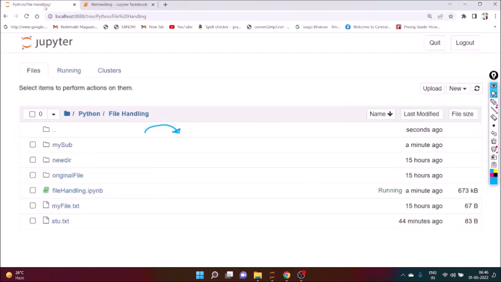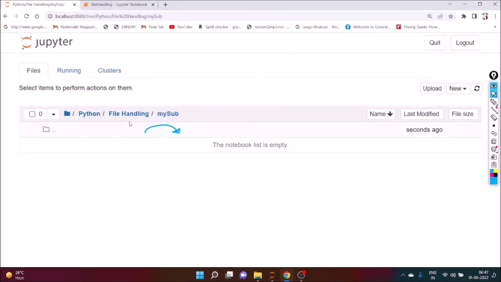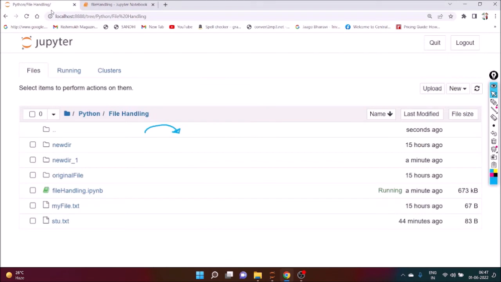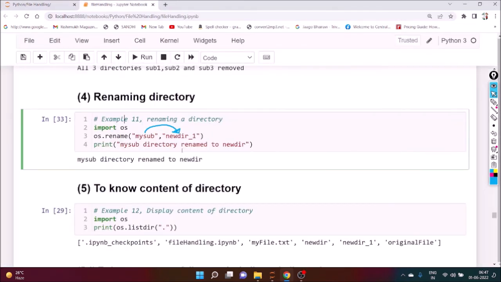First of all, check whether my sub is there or not. Yes, my sub is there. We want to rename it. So here we have to write os.rename, my sub should become new directory 1 underscore 1. If you execute it, you can see here new directory underscore 1 is there. In this way we can rename the folders.